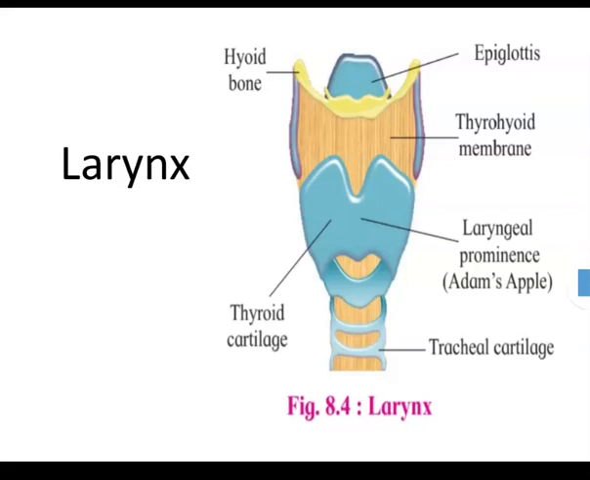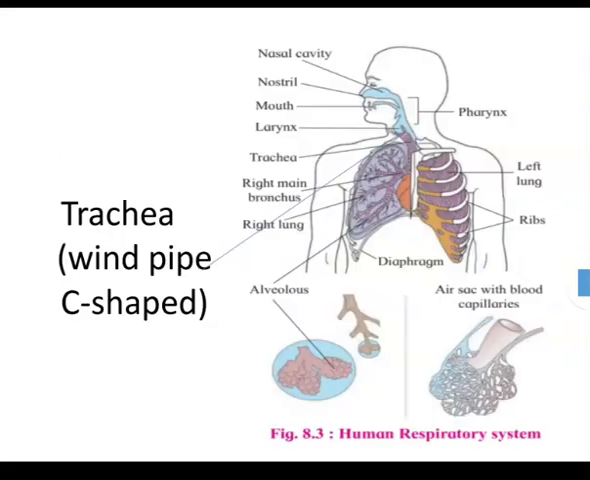The larynx opens into the laryngopharynx through a slit-like opening called the glottis, and this opening of the trachea, or wide windpipe, is guarded by a lip-like flap called the epiglottis. It prevents entry of food into the trachea. Next to that,